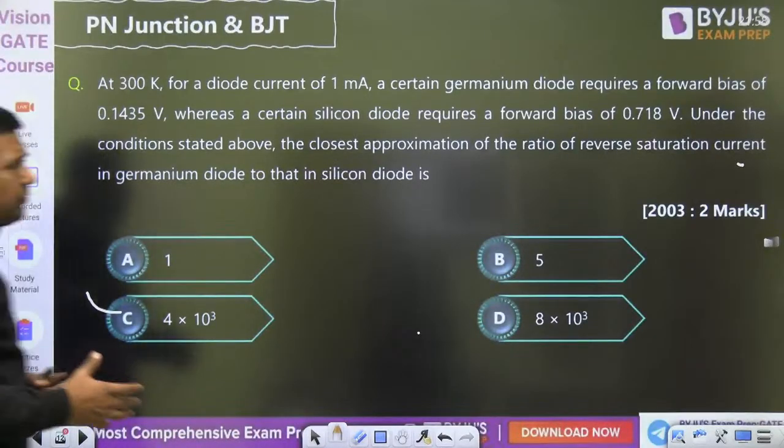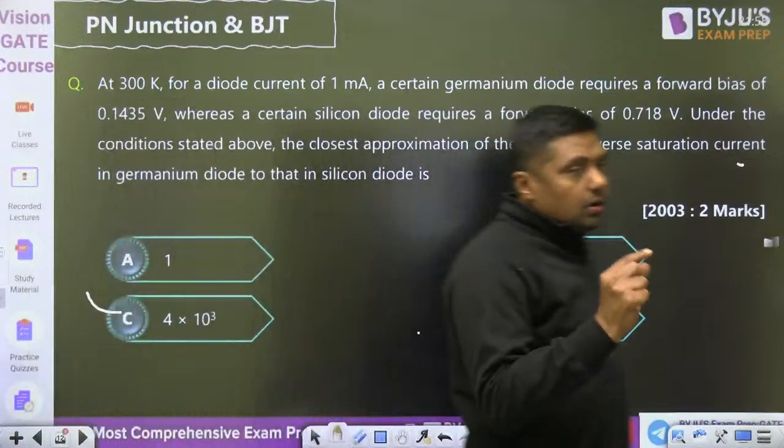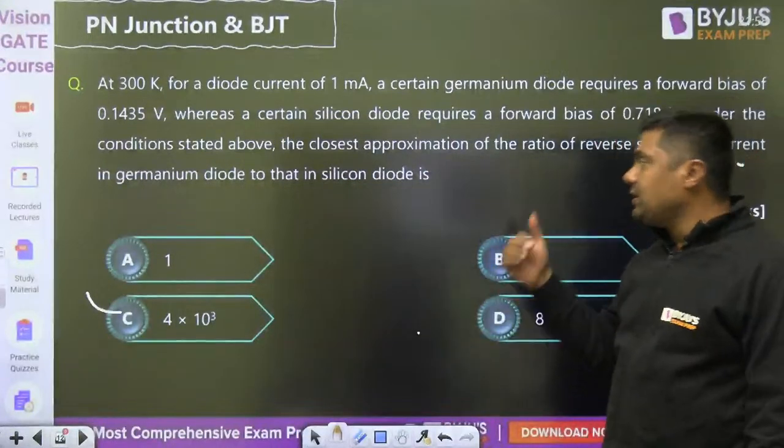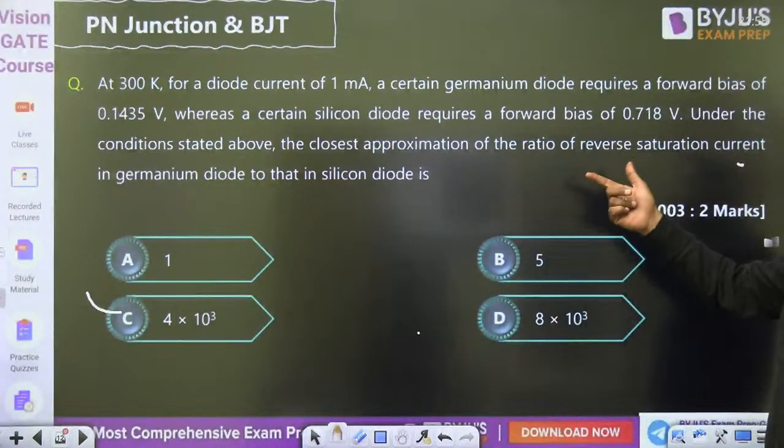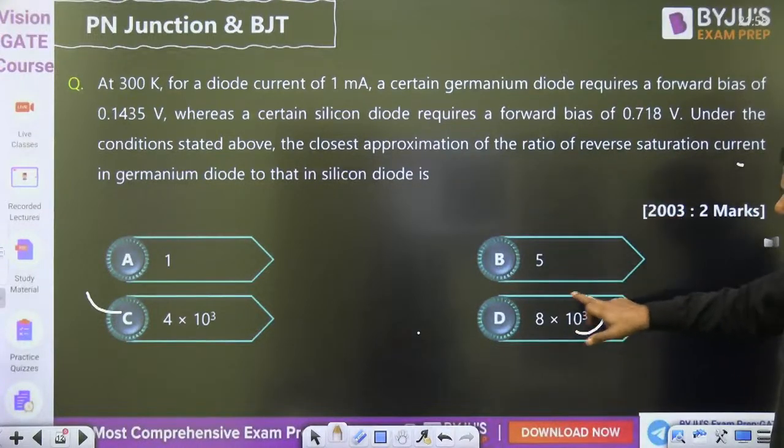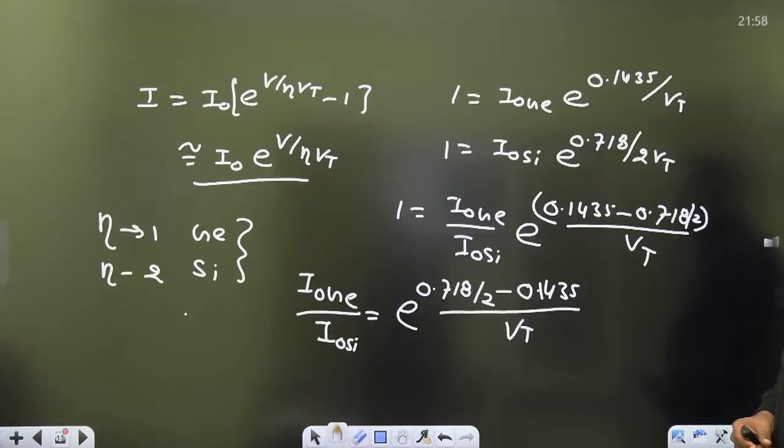So guys, remember how to solve. Normally, what we are getting as the answer depends. You have the idea that reverse saturation current is in microampere for germanium and nanoampere for silicon, and that ratio is 10 to the power 3, and then the remaining will give you the factor 4 or 8. So eta you can use, subtract 0.4135, and e raised to power you have to find. You are getting C or D, it depends.